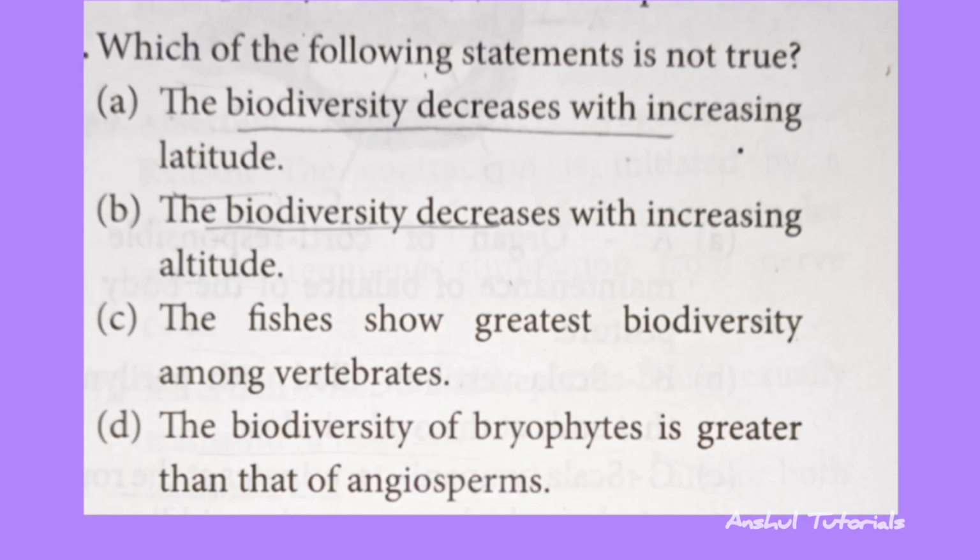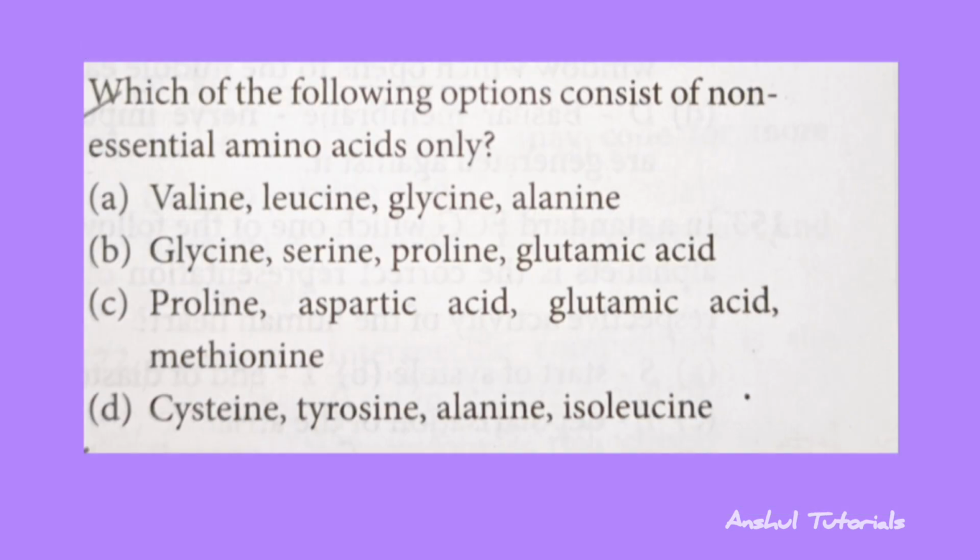And the next question is, which of the following statements is not true? So the correct answer is option D, the biodiversity of bryophytes is greater than that of angiosperms. And the next question is, which of the following options consists of non-essential amino acids only? So the correct answer is option B, that is glycine, serine, proline, glutamic acid.